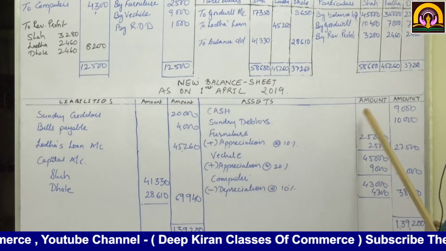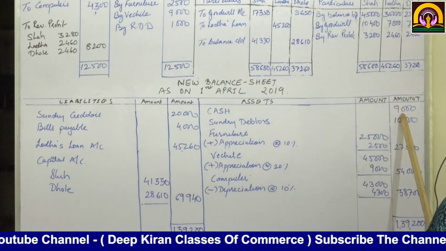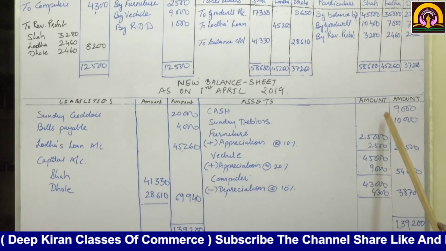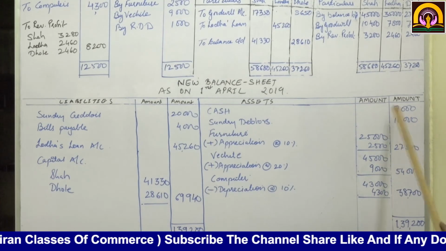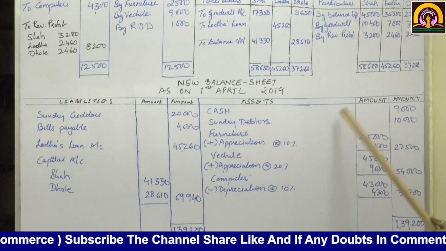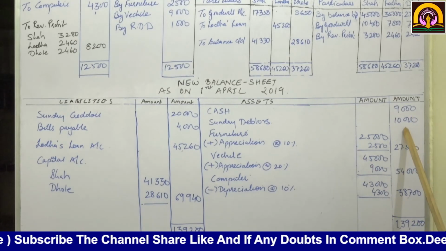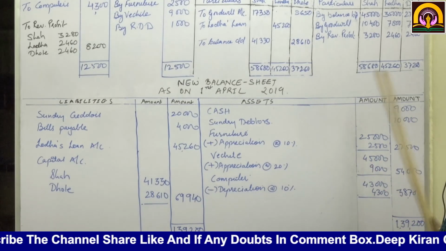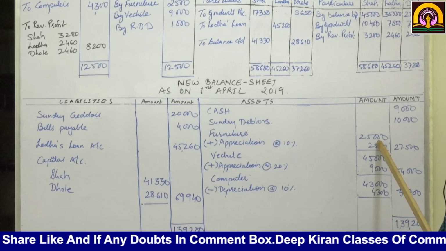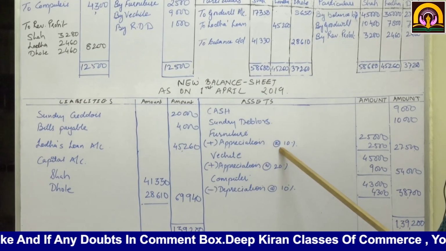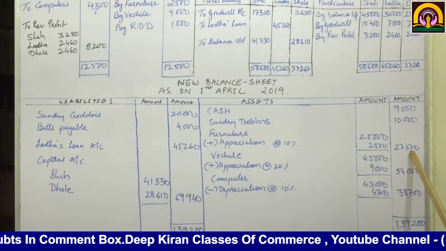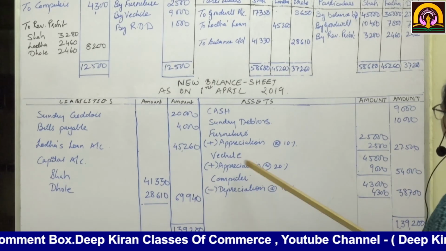Now we'll move to the asset side. Cash: there is no change in the value of cash, 9,000 as it is. But there is a change in the debtors. Debtors first were 10,000 minus RDD of 1,000. Now that is not required. So debtors total 10,000 only. Then furniture, value as per the given balance sheet 25,000. Add appreciation at the rate of 10%, 2,500. That comes to 27,500.